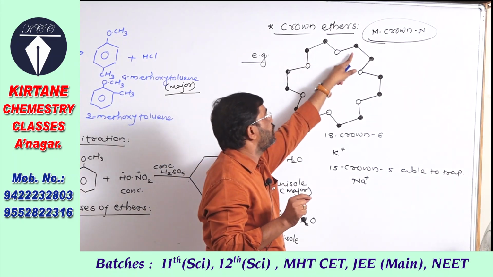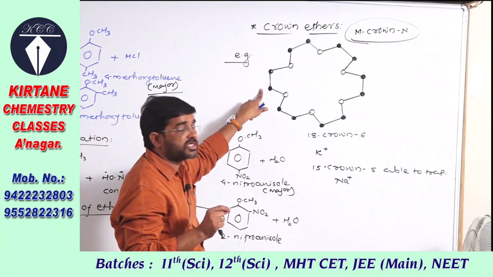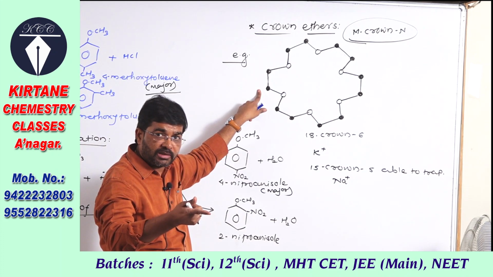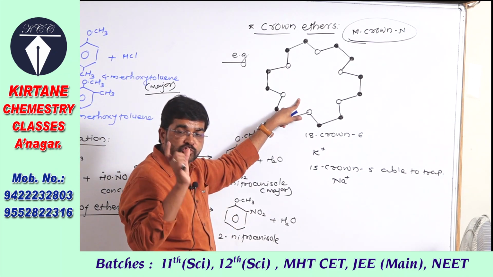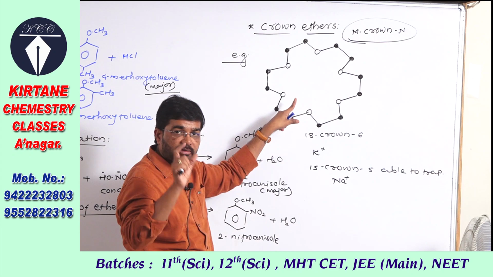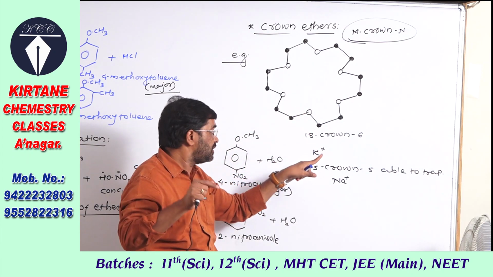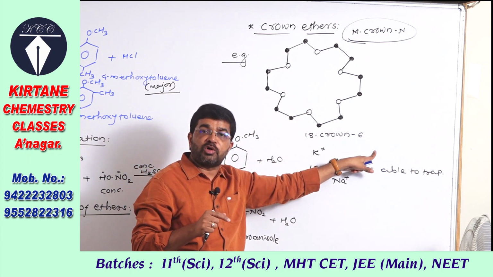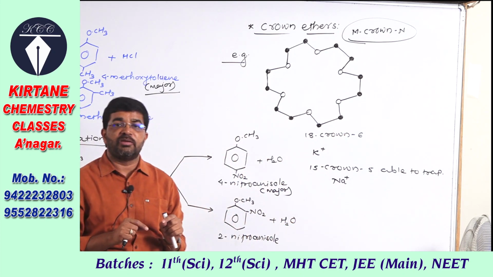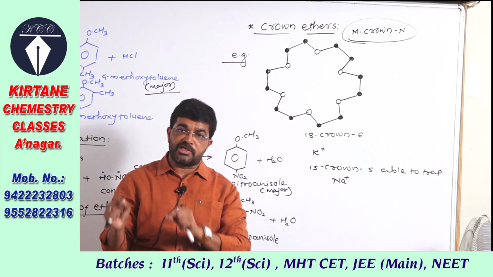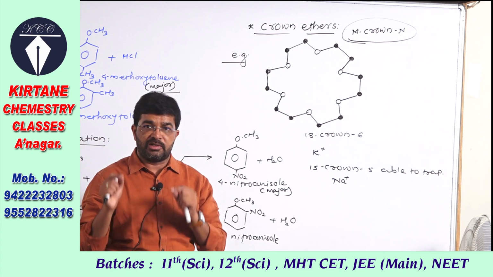Therefore here 1, 2, 3, 4, 5, 6, 6 to 12, there are 12 carbon and 6 oxygen. So the number of carbon and oxygen is 18 and the number of oxygen is 6. So 18 crown 6 is the first crown ether discovered.